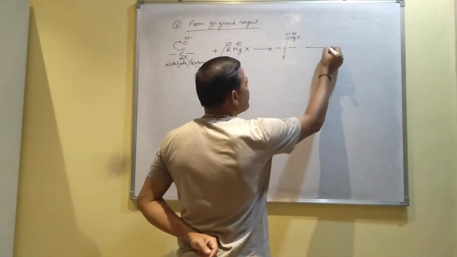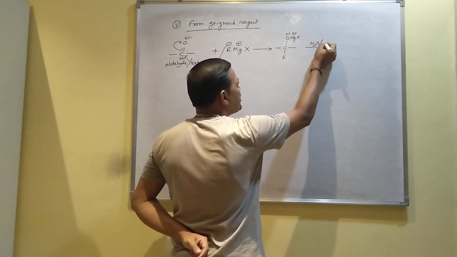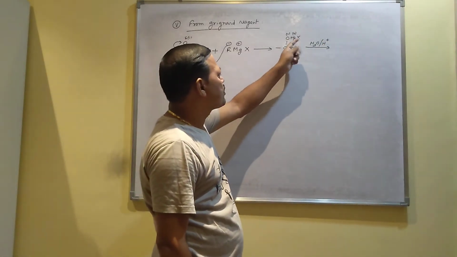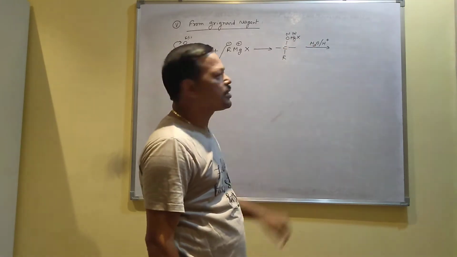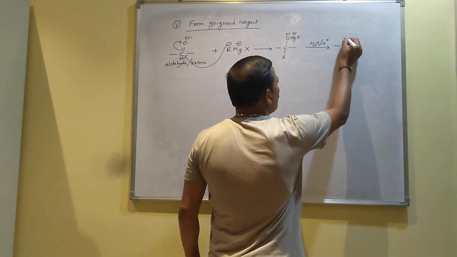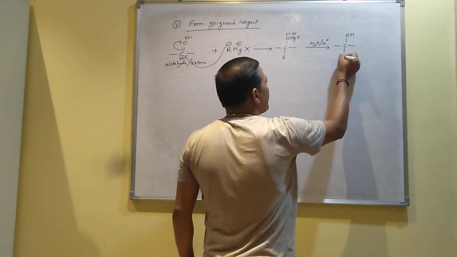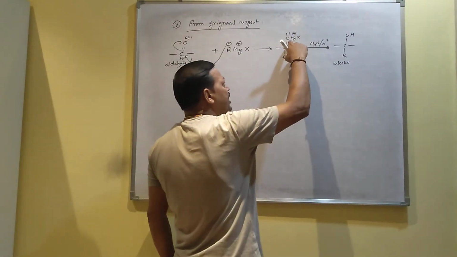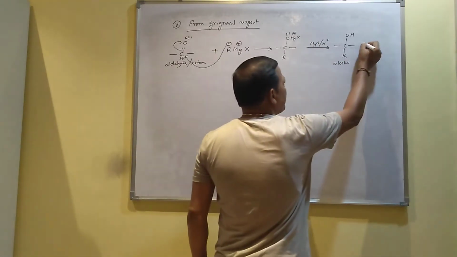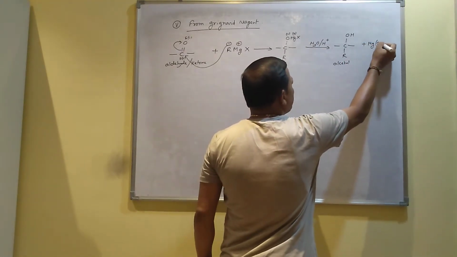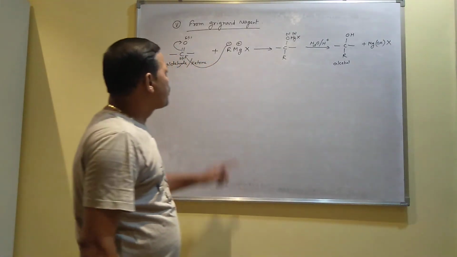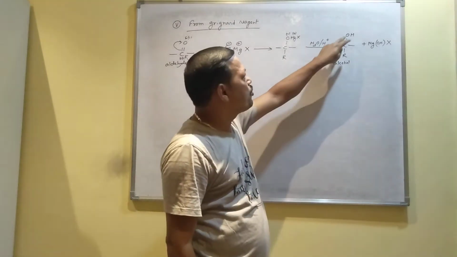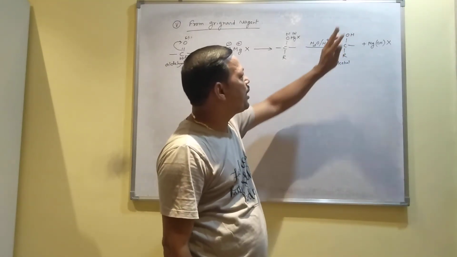After production of this, when you hydrolyze it, hydrolyze means addition of water in presence of acid, this MgX plus, this positive ion will be replaced by H plus ion, and it becomes OH. I mean you will get the alcohol. So MgX will be released, and that MgX combined with the OH minus ion produces magnesium hydroxy halide. So in this way you can prepare the alcohol. You know alcohol means the compound which contains OH group, so you can find the OH group like this.